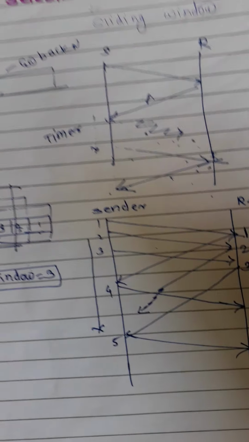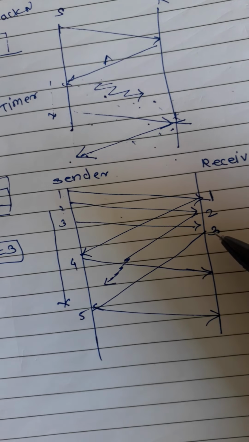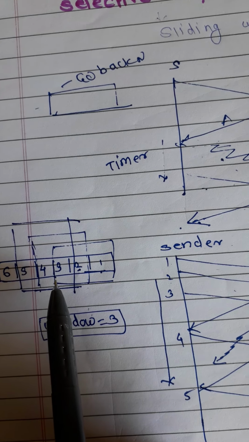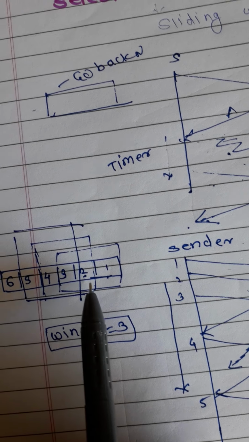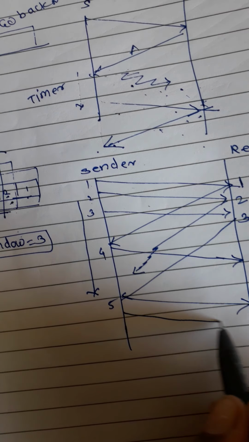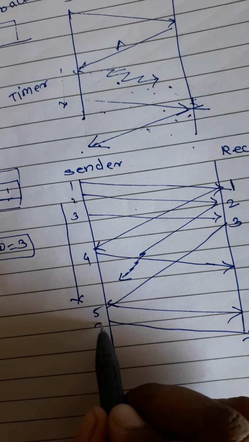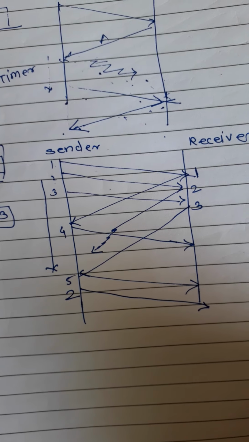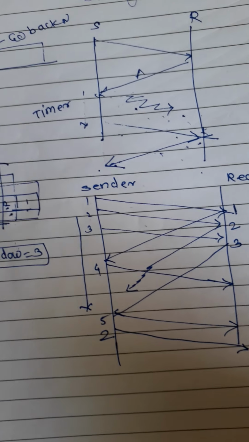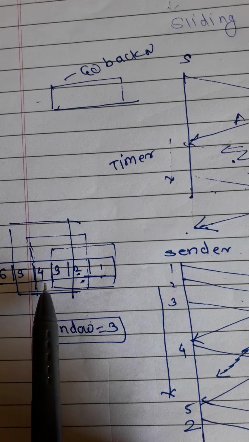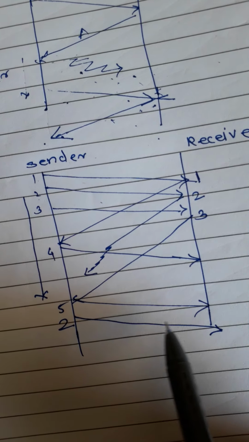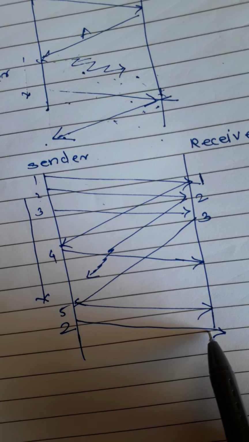But the second frame acknowledgement is not yet received, so the timer will go off, and now the sender identifies that it has received the third one but not yet the second acknowledgement. So now the sender is going to retransmit only the second frame. If it were Go-Back-N, then what would happen in this situation? All the frames available in the current window, second, third and fourth, would have to be retransmitted, right? That is the case of Go-Back-N.